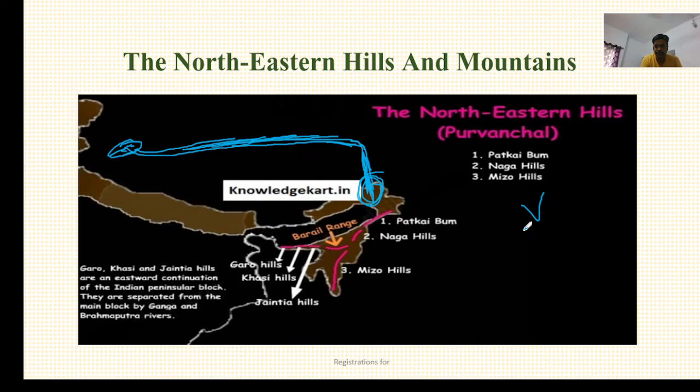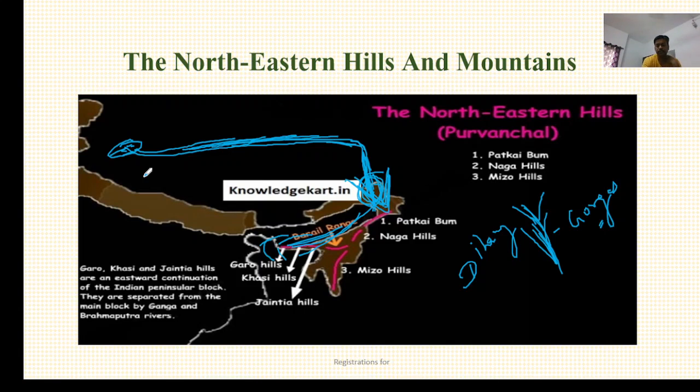Deeper V-shaped valleys are known as gorges, and such a valley has been formed due to erosion by the river Brahmaputra. It is not only a valley but a gorge because it is deeper here, and through this Dihang Gorge, Brahmaputra enters into India and flows like this.